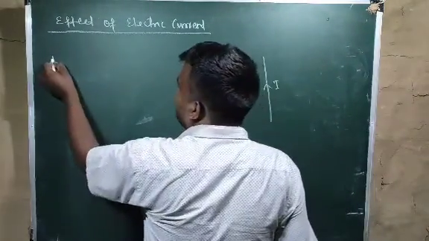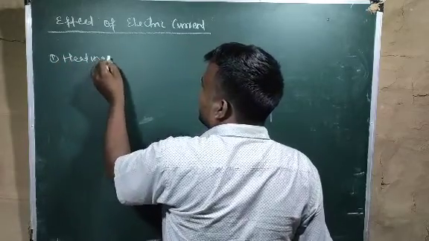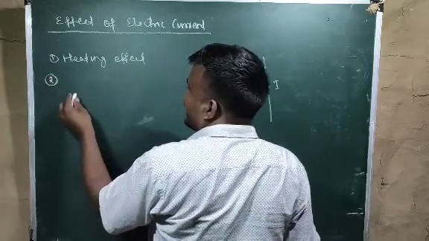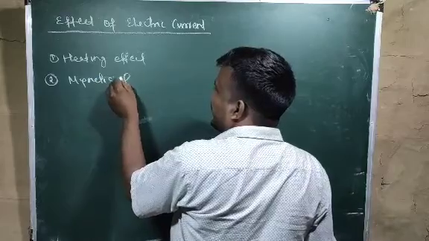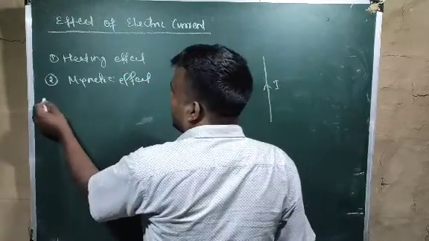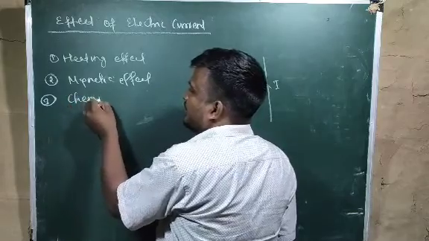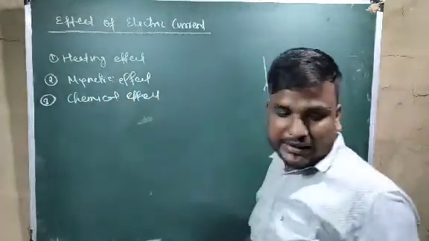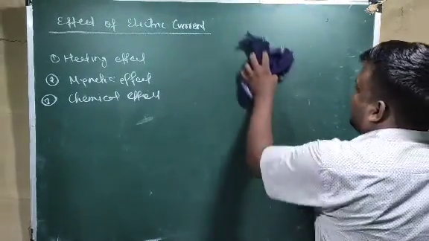Number one is heating effect. Second one is magnetic effect. And third one is chemical effect. So these are the three consequences of electric current when it passes through a conductor.